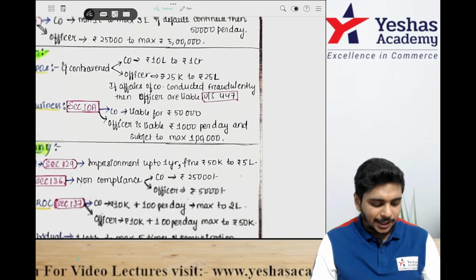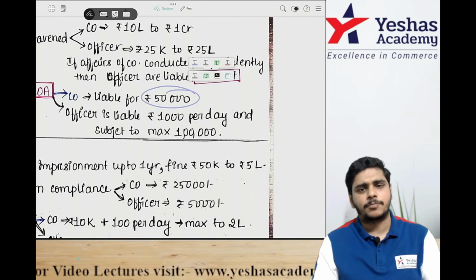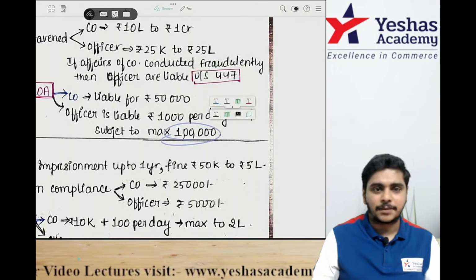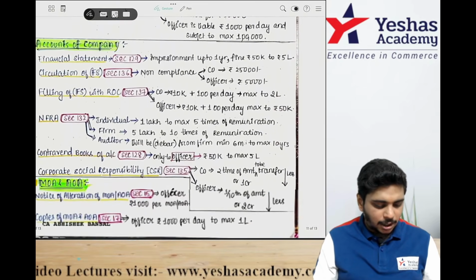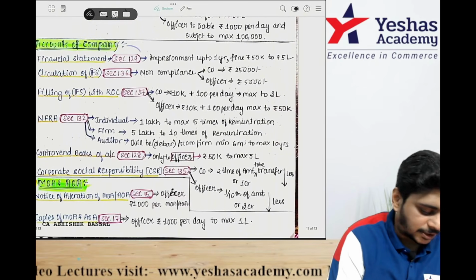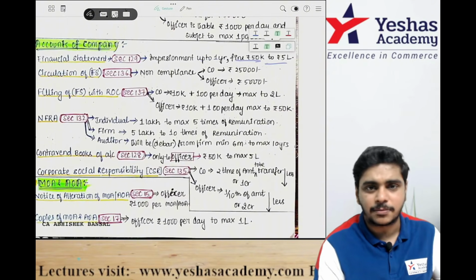Then section 10A, commencement of business. Company is liable for 50,000, officer is liable for 1,000 rupees per day, subject to maximum 1 lakh. Then next penalty, accounts of company. Now see, financial statement, how much is the penalty? Section 129: imprisonment up to 1 year, fine up to 50,000, maximum 5 lakh.